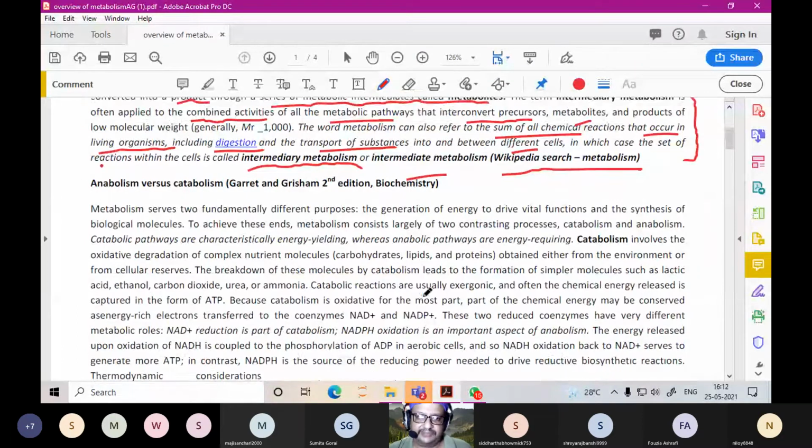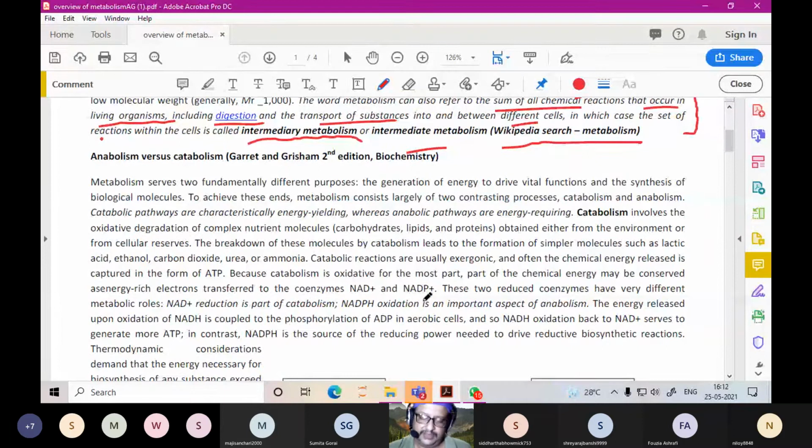Now next, I've taken this part from the book Garrett and Grisham, second edition of Biochemistry. It was given nicely in this book, so I took it from this part. Metabolism serves two fundamentally different purposes. The first is generation of energy to drive vital functions. Metabolism is needed for making energy. And the second is synthesis of biomolecules.